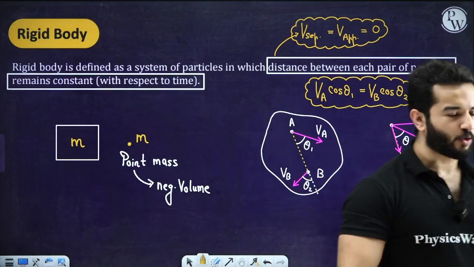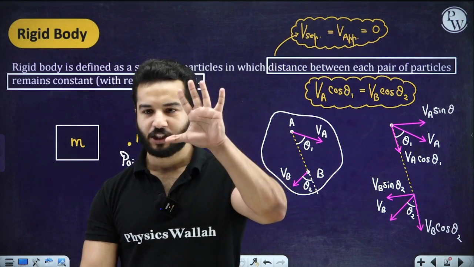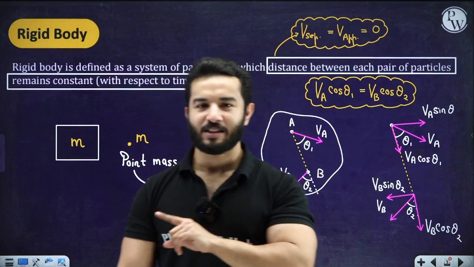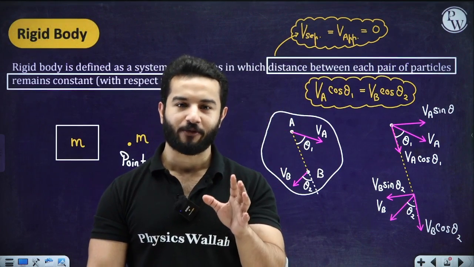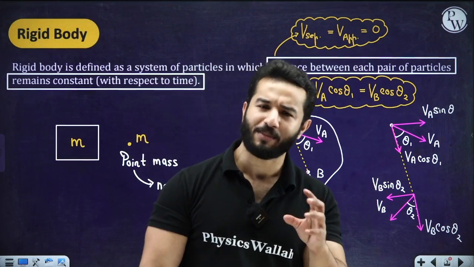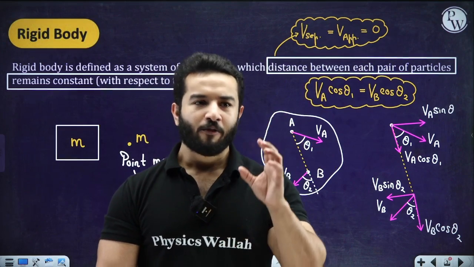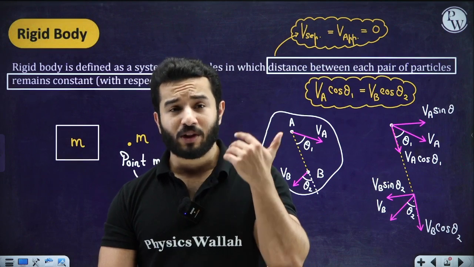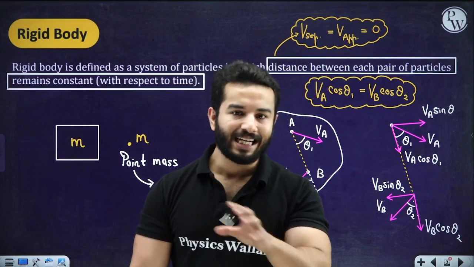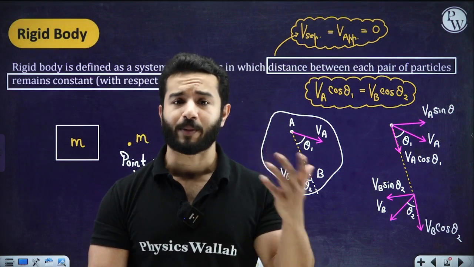We are, of course, going to talk about some examples, like for example, is a human body a rigid body? Is my hand a rigid body? So in layman terms, we might say, yes sir, the hand is actually a rigid body. This is the point where you must make a difference. Let's not understand these definitions in layman terms. Layman terms basically means the meaning that an ordinary person would assume, right? Whenever we are going to talk about any term, even if you think that you know it, please cross check it again. That's where you are going to lose your marks, right? NEET exam is not that difficult. It's all about accuracy. It's all about completing your syllabus multiple times.